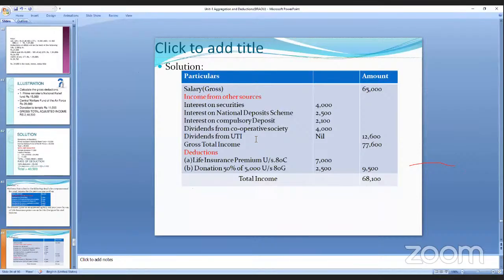Any doubts? No, ma'am. Such questions you will be getting under this section. Here I have given the deductions directly, no? Life insurance is under section 80C. Donations is 80G.